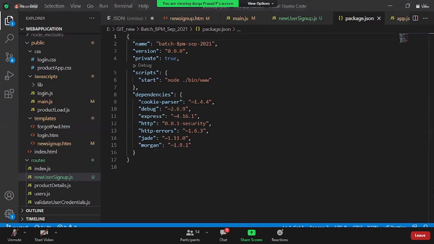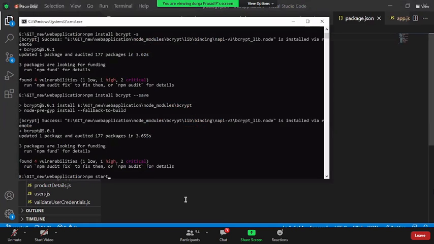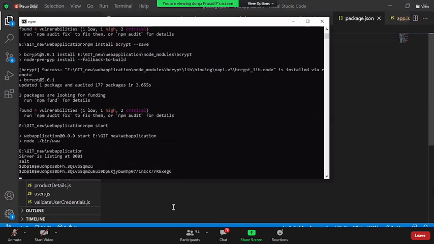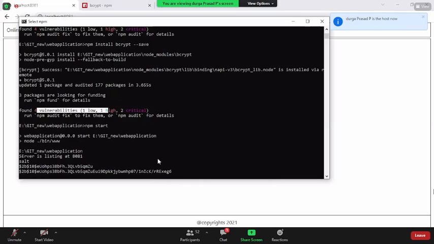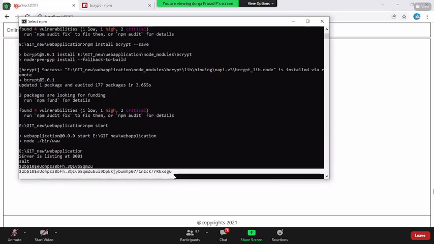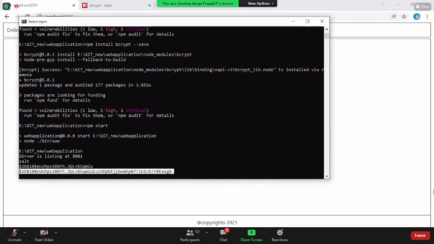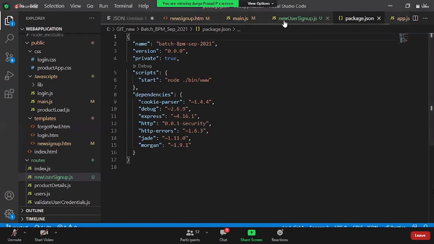First of all, let us work with what we are working on. Now we say npm start and click enter. You know, it is having some vulnerabilities also, and that too one high vulnerability. It is better we don't go with this package, I guess. That is the reason it is not adding. Anyway, click on register. Now if you see here, this is the salt and this is the encrypted one. Whatever password we have given, this is how it got encrypted.